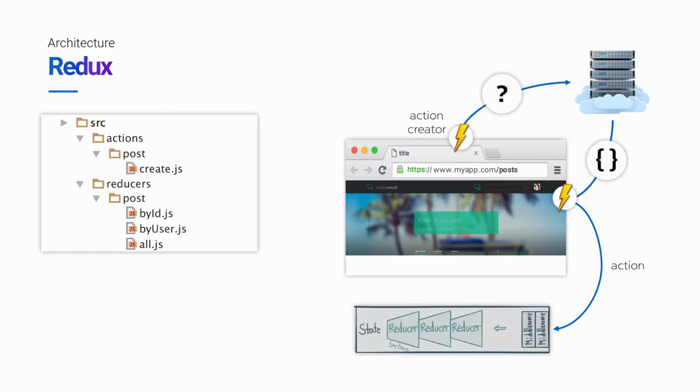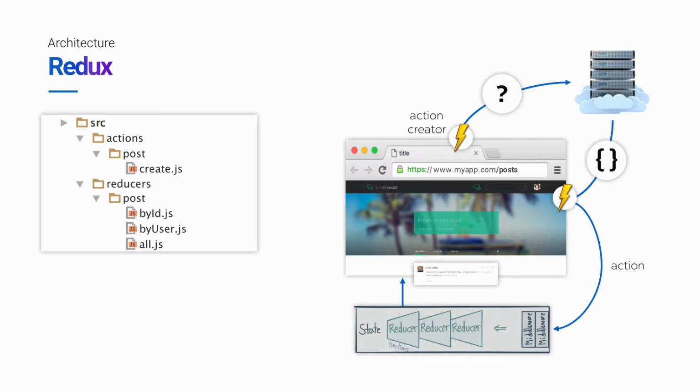Since reducers represent the state of our application and the data structure that the components interact with, we frequently will create multiple reducers that store the data in a way that is meaningful for our needs. In this case, we've created a reducer that keeps track of our posts by ID, another that groups them by user, and a third that maintains a list of all posts retrieved. Once our reducers are done processing the action, our store's state updates and the application is notified. This in turn causes the application to re-render our components, and our new post appears within our application.